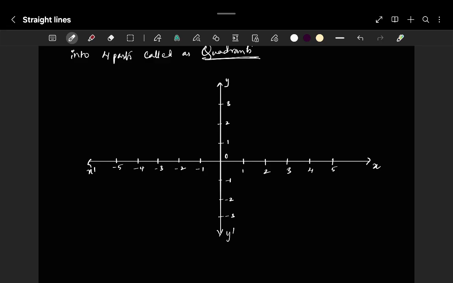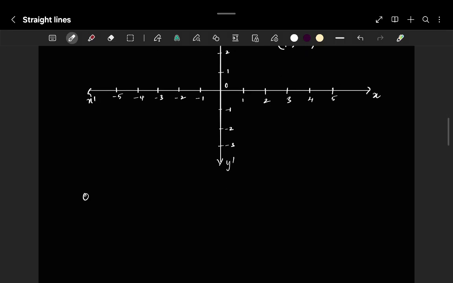So if you observe, what is this part called? This is taken to be the first quadrant. What is the sign convention here? This is the positive side of the x-axis and the positive side of the y-axis. This is a sign convention, plus and plus.